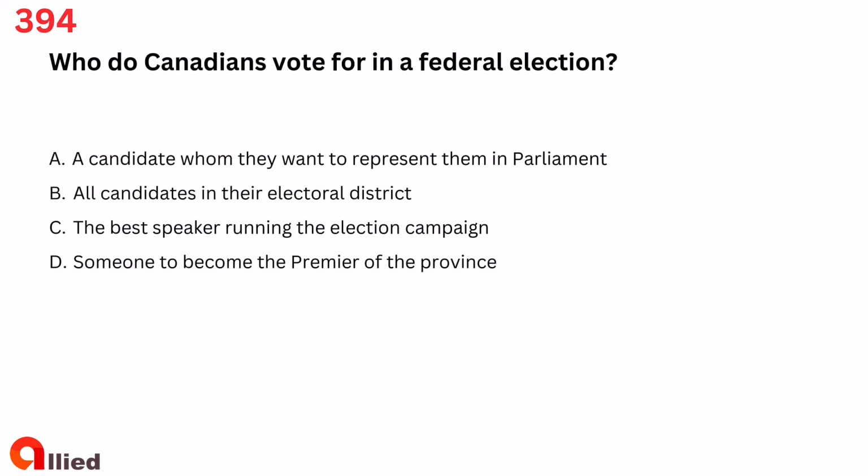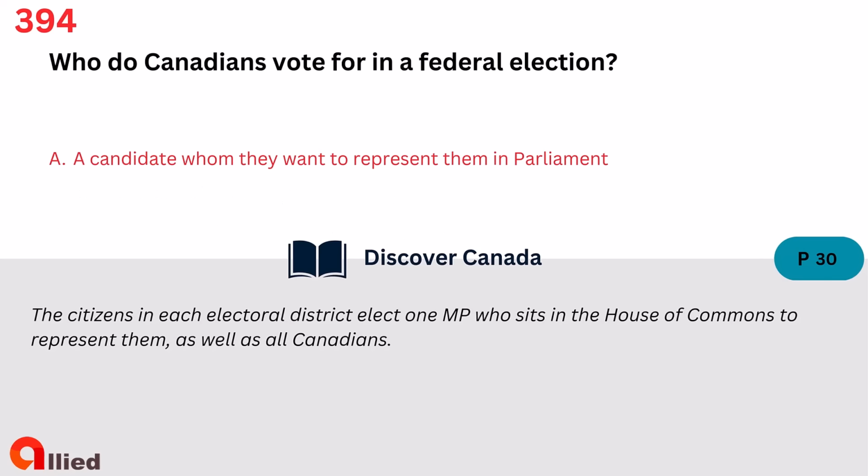Question 394. Who do Canadians vote for in a federal election? A. A candidate whom they want to represent them in Parliament. B. All candidates in their electoral district. C. The best speaker running the election campaign. D. Someone to become the premier of the province. The answer is A. A candidate whom they want to represent them in Parliament.